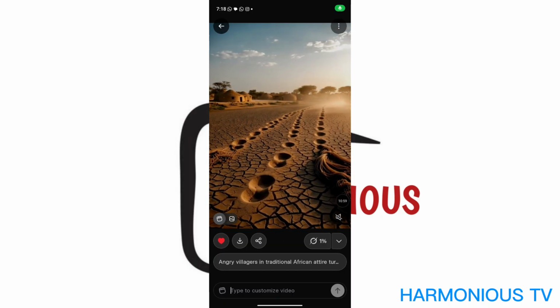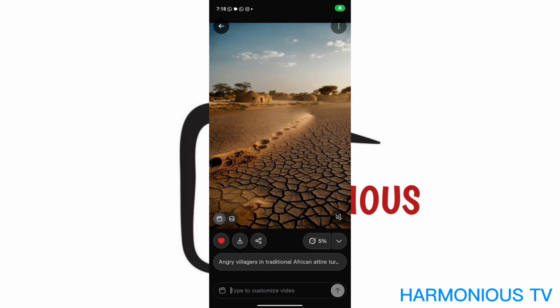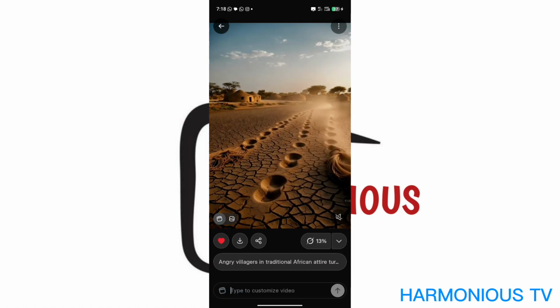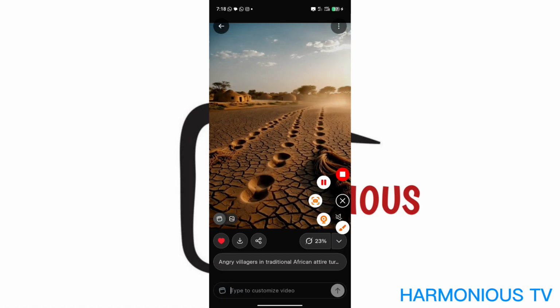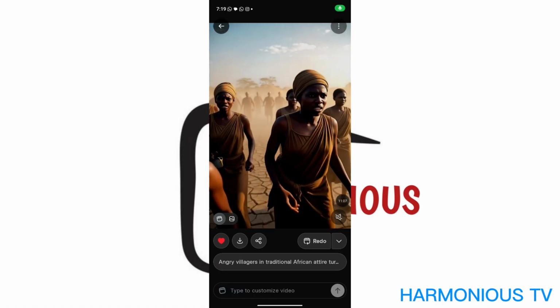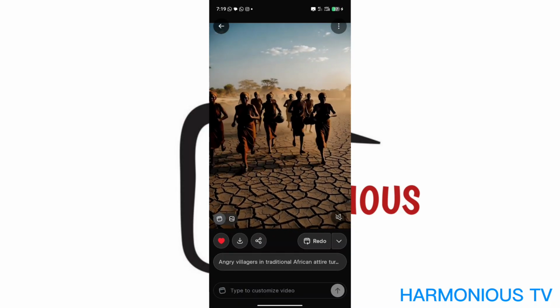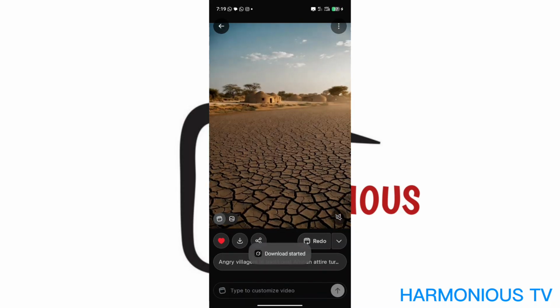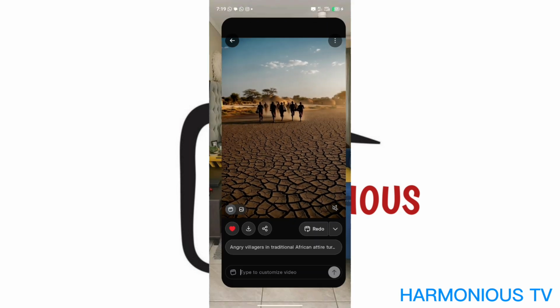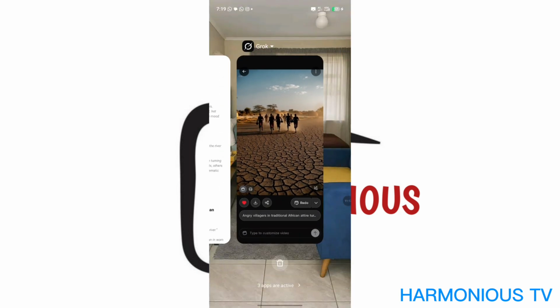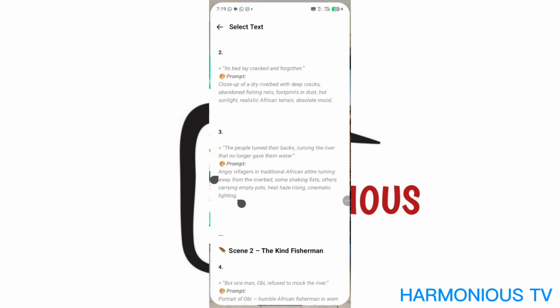The video is generated, and we're generating the third one. And that's how you keep copying and pasting. See, your video has been generated. Then you click to save, and then you go to copy the third one. Copy the fourth one, sorry. Copy. Paste.